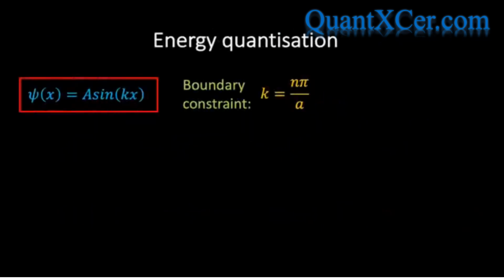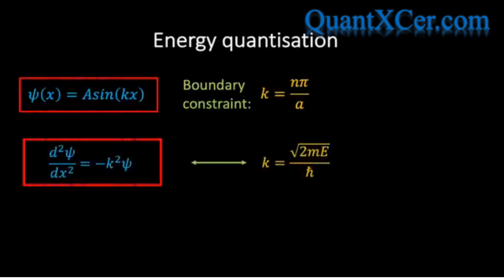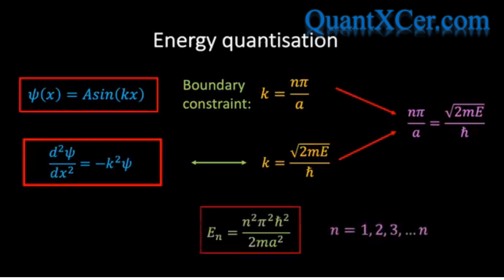So, armed with this boundary constraint on k, we can combine this with the fact that k equals the square root of 2mE over h bar to write n pi over a equals the square root of 2mE over h bar. And if we rearrange this for the energy E, we find the following expression. So what exactly is this telling us?